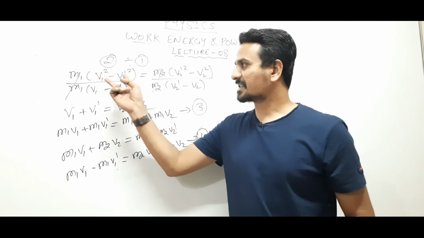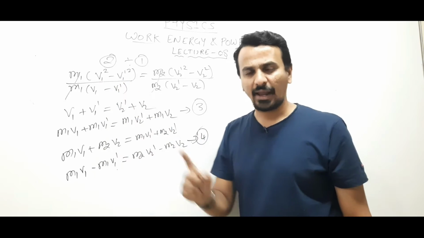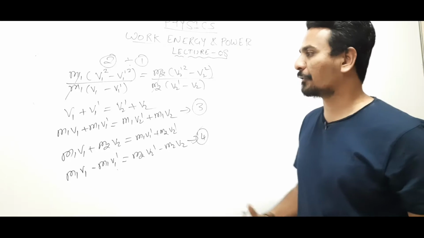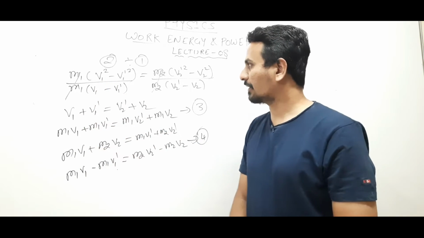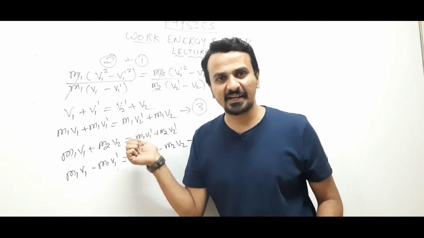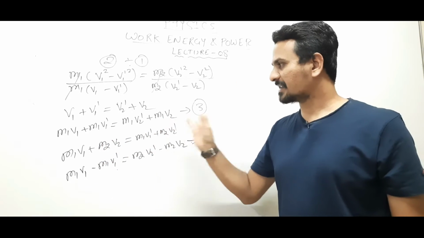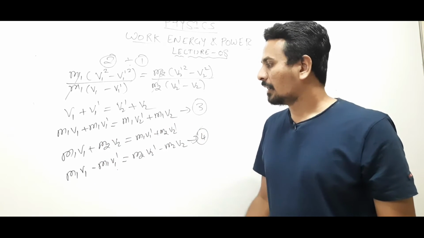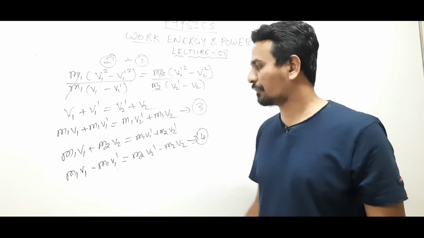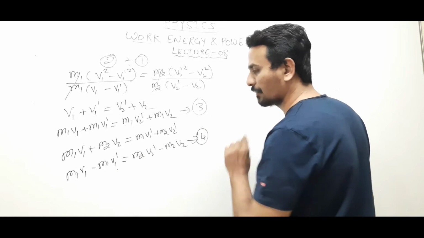Once again, a square minus b square is a minus b times a plus b, a minus b cancels with the denominator, so only a plus b remains: v1 plus v1 dash equals v2 dash plus v2. Then we multiplied by m1 on both sides, so m1 v1 plus m1 v1 dash equals m1 v2 dash plus m1 v2. And this was our initial equation, with v1 dash taken to this side: m1 v1 minus m1 v1 dash equals m2 v2 dash minus m2 v2.